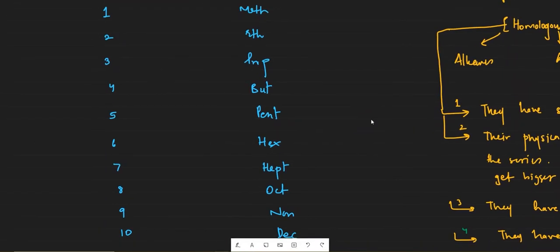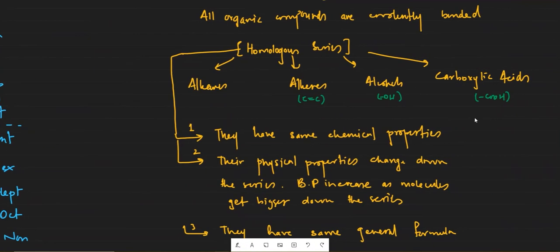So meth, eth, prop, but. For O level, you just need to remember meth, eth, prop, but. It would be convenient if you remember all of these, because you're going to study them in A levels anyway, and there will be some questions with molecules of more than four carbon atoms. There will be pent, hex, hept, oct. So it's better that you remember all of these. Okay. Moving on to alkanes.